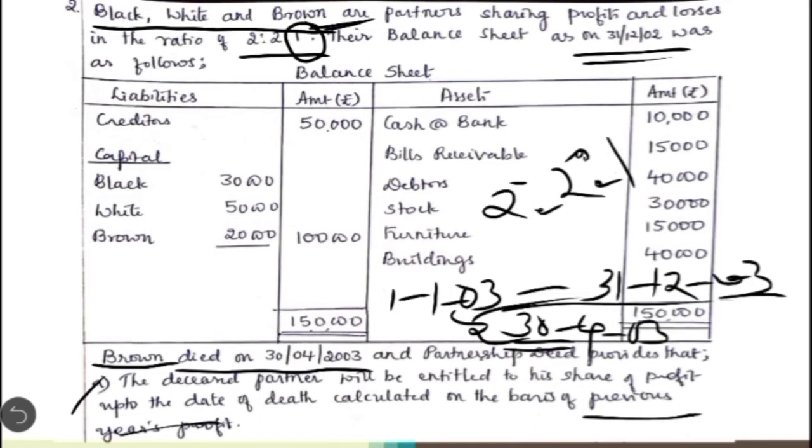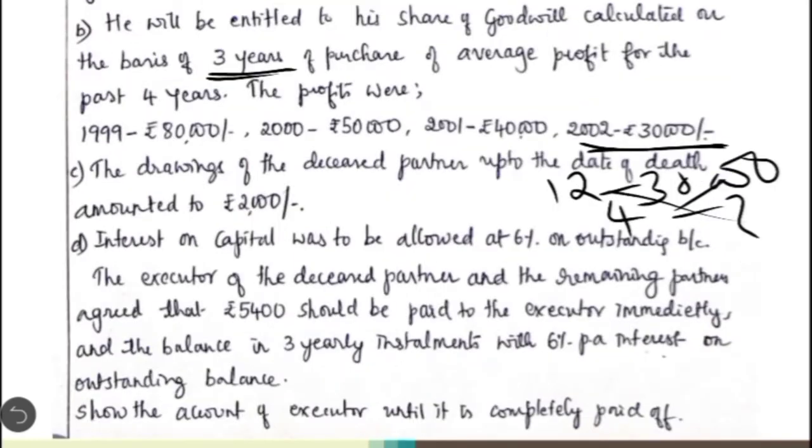Which means that gain ratio is equal to the new profit sharing ratio between the remaining partners. So among Black, White and Brown, Brown has died. Who are the remaining partners and what is their share of profit? Black and White are the remaining partners and their share of profit is 2:2, which can be further simplified as 1:1. So the new profit sharing ratio as well as gain ratio between Black and White is going to be 1:1.